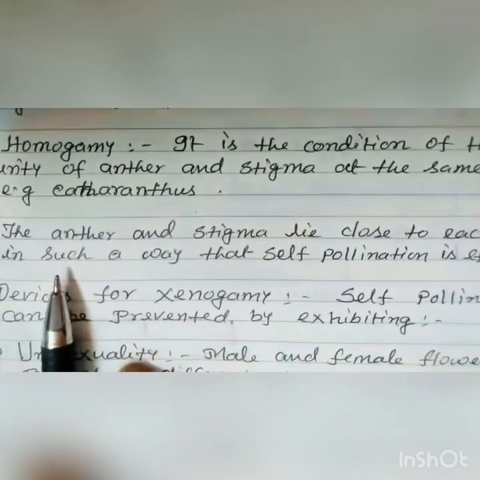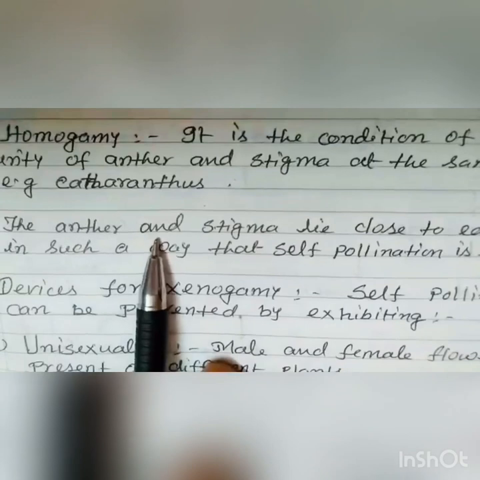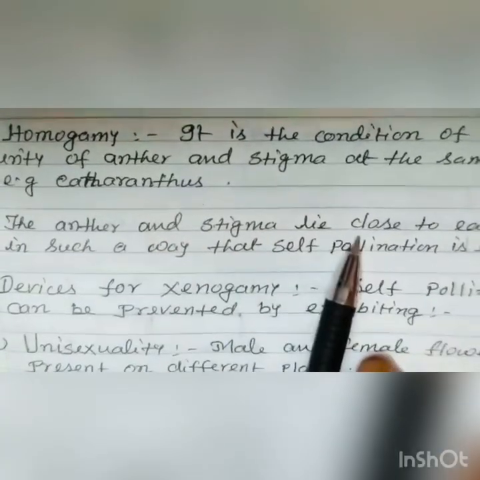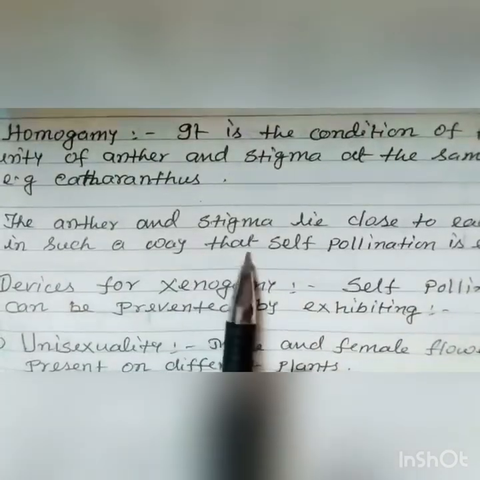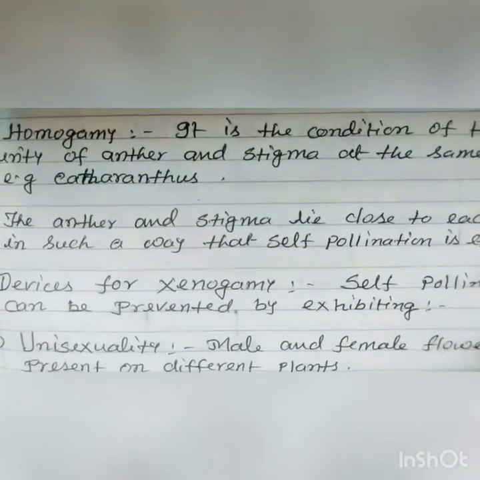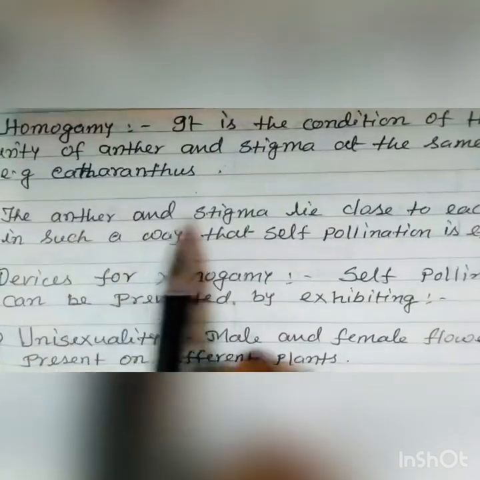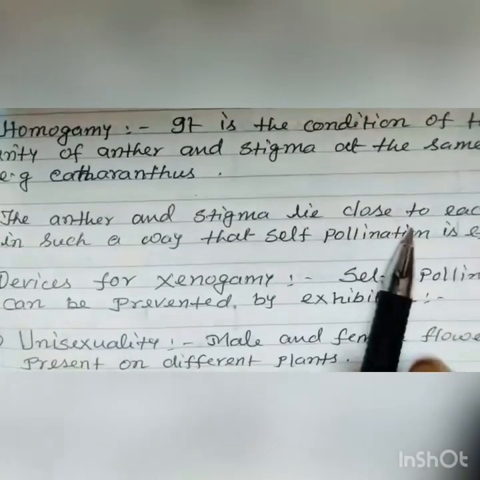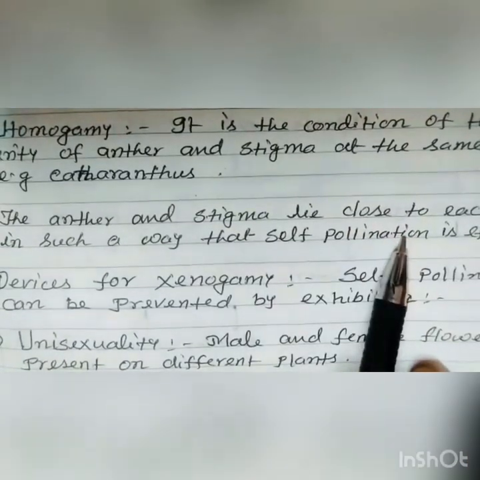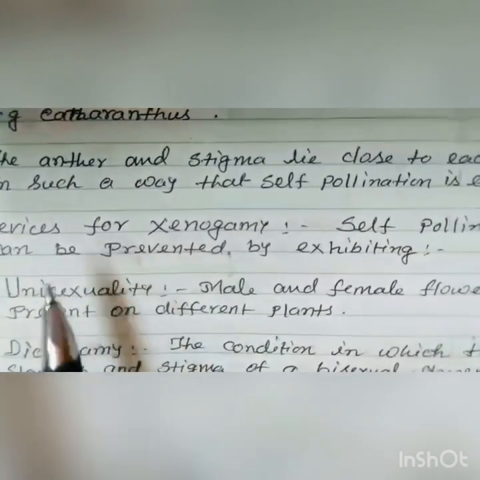The third condition which promotes self-pollination is that the anther and stigma lie close to each other in such a way that self-pollination is effected. If the anther and stigma are close, definitely we can say it promotes self-pollination.